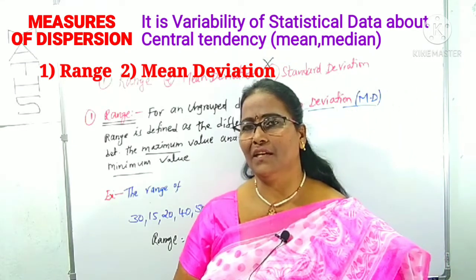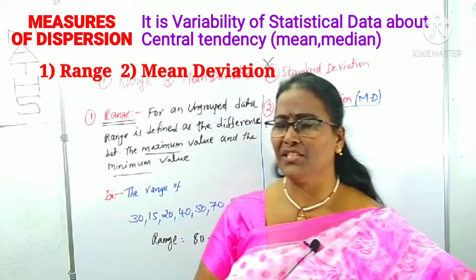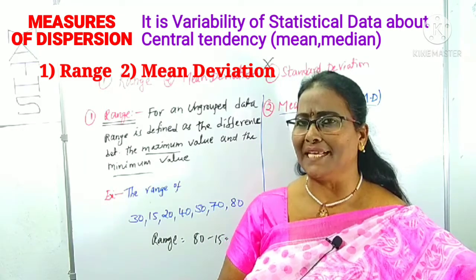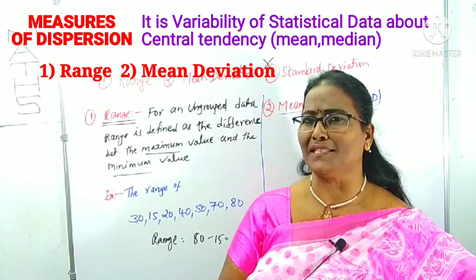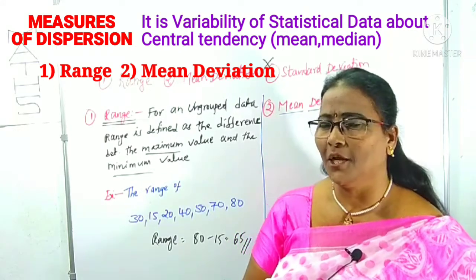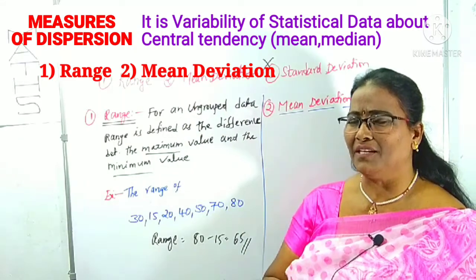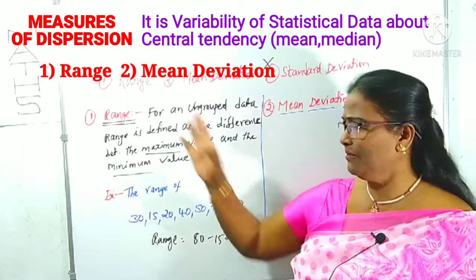That's it. We have to know the definition first. What is the range definition? For an ungrouped data, the difference between the maximum value and the minimum value is nothing but the range. That's it. Okay. Now we can come to the mean deviation. It's a very, very important part. Mean deviation is very simple for ungrouped data.